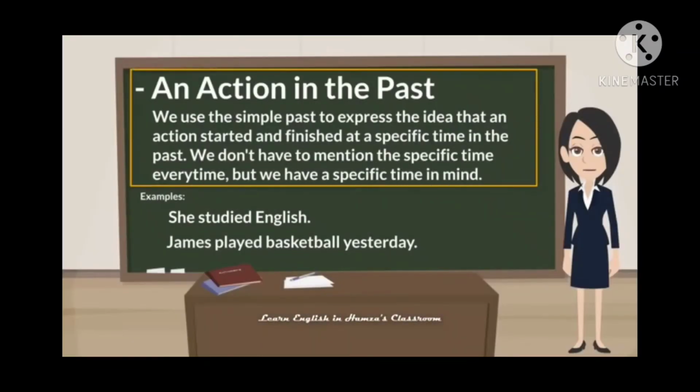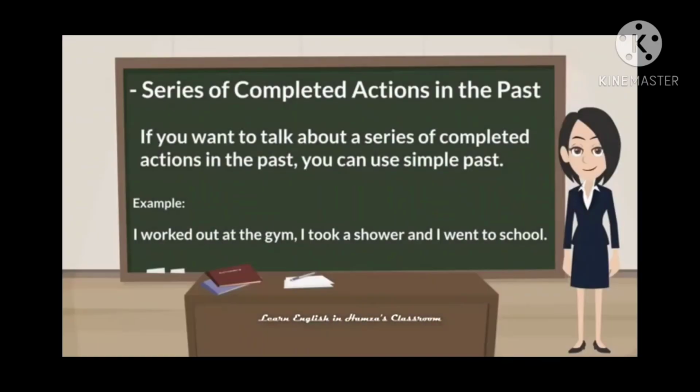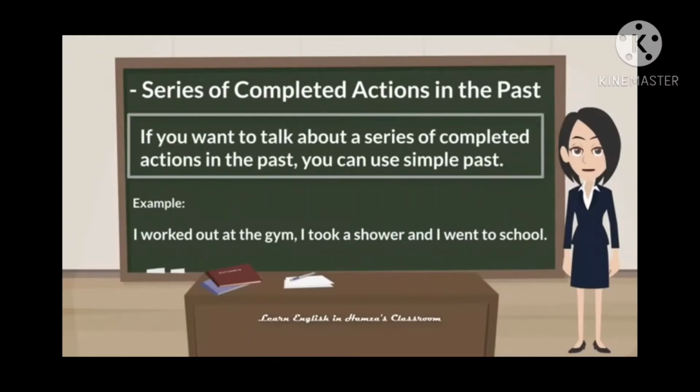An action in the past, that is, we use the simple past to express the idea that an action started and finished at a specific time in the past. We don't have to mention the specific time every time, but we have a specific time in mind. For example, she studied English. Next, James played basketball yesterday.